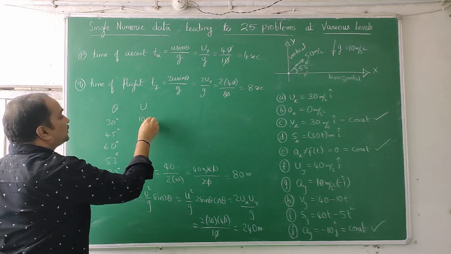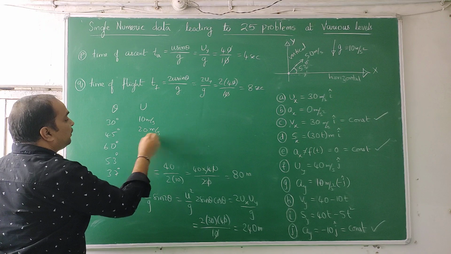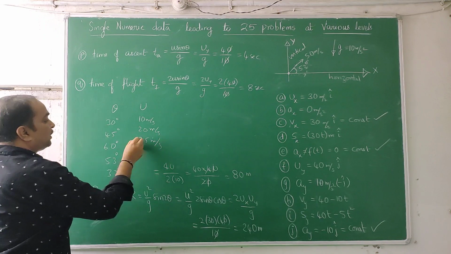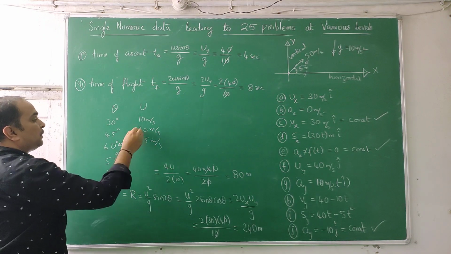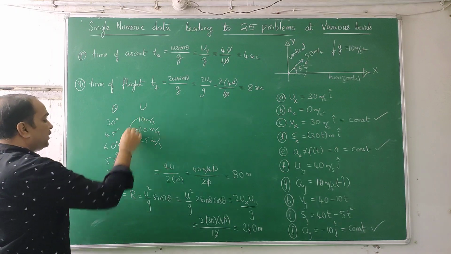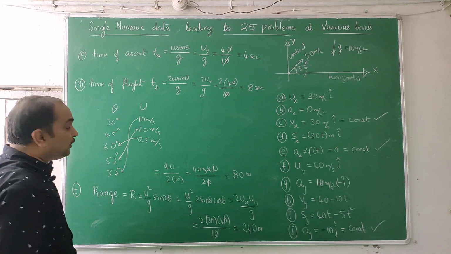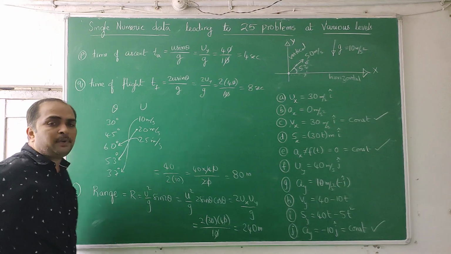U is 10 meters per second, 20 meters per second, 25 meters per second. They ask, with this speed and this angle, what is the maximum height? With this speed and this angle, what is the range? With this speed and this angle, what is the time of flight? Like that, they make permutations and combinations, nothing more than that.